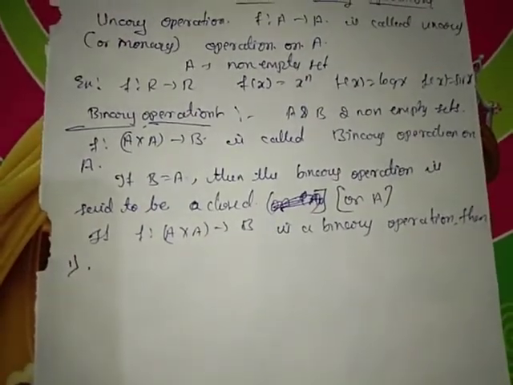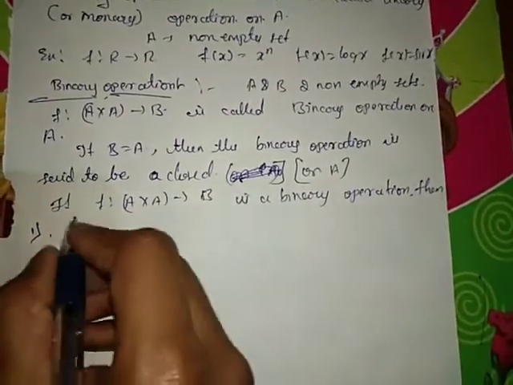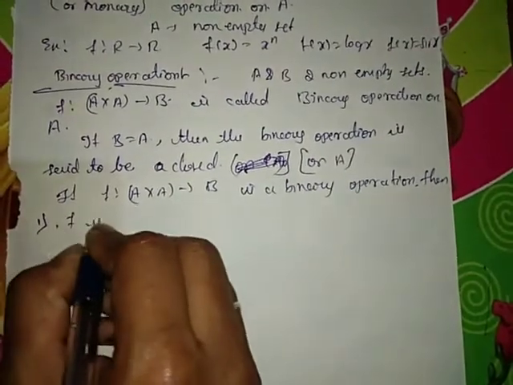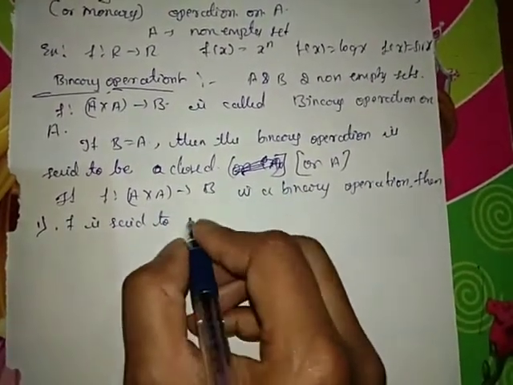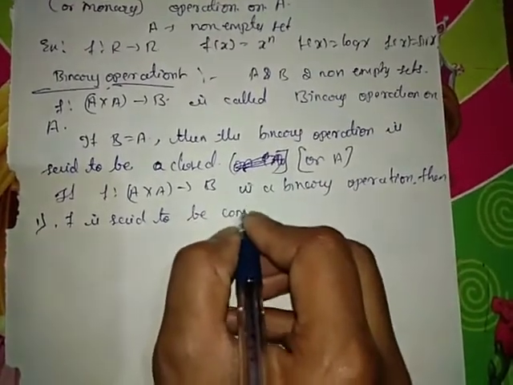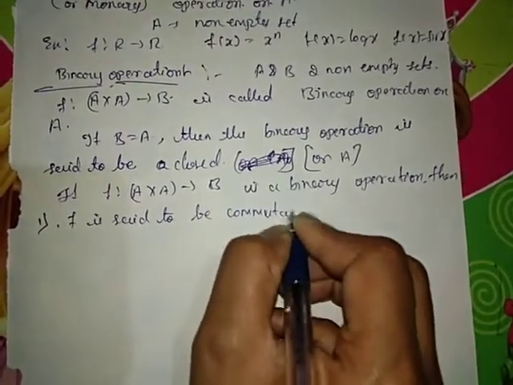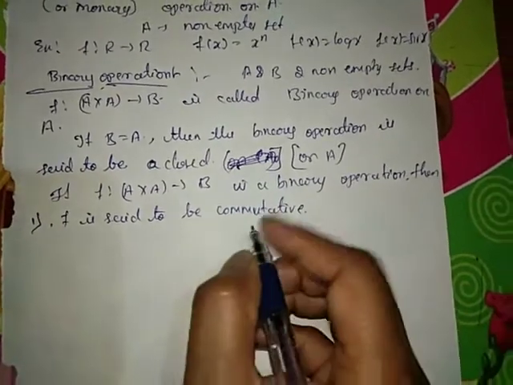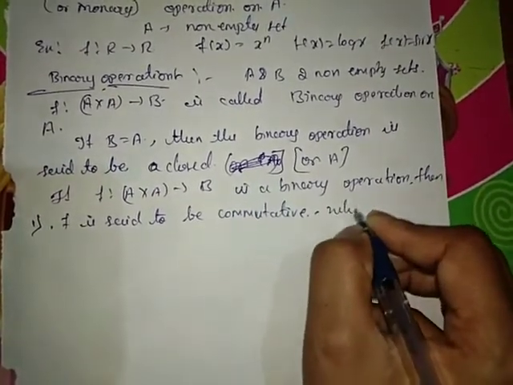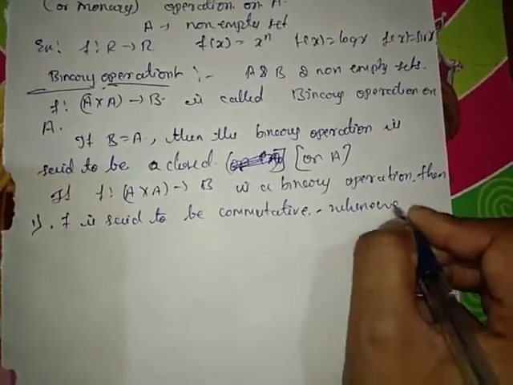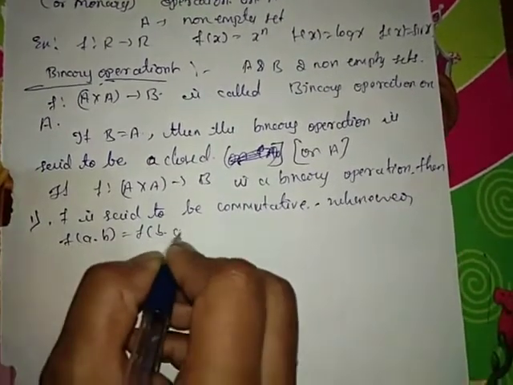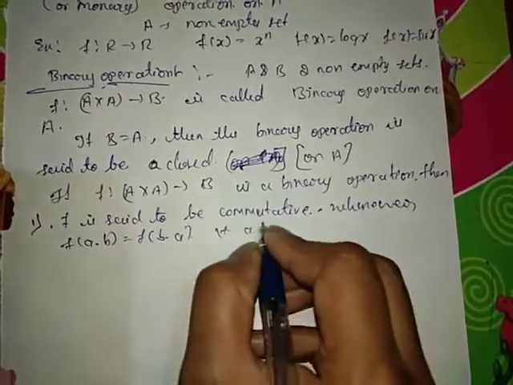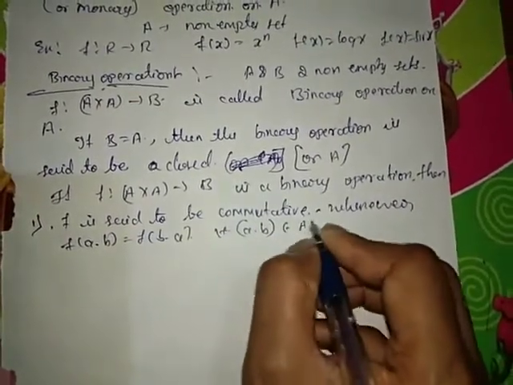The first one is, f is said to be commutative. F is said to be commutative whenever f of A comma B equal to f of B comma A, for all A comma B belonging to the set A cross A.